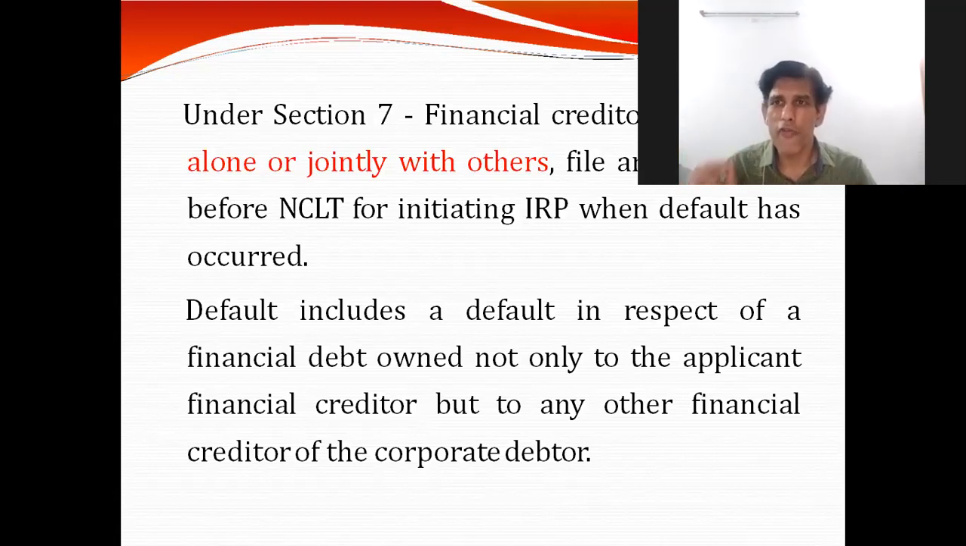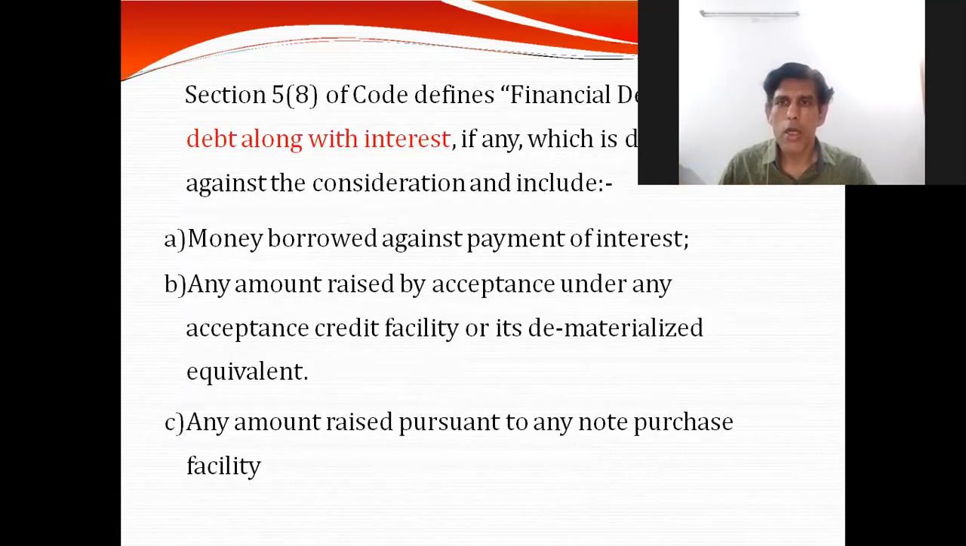So default includes the default in respect of financial debt owed not only to the applicant financial creditor but to any other financial creditor. So if a company has made a default to any other financial creditor, and maybe to me it has not done any default, because the section says that the default includes the default for any financial debt. So the two words which you have to understand are default and financial debt.